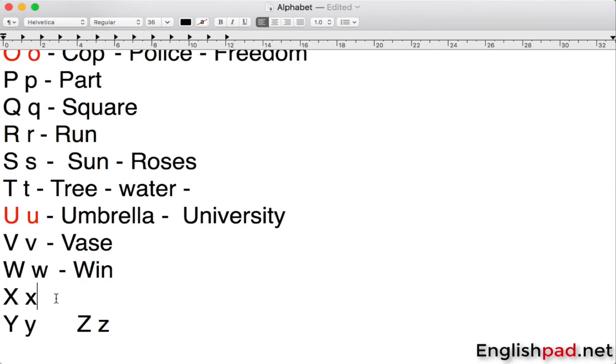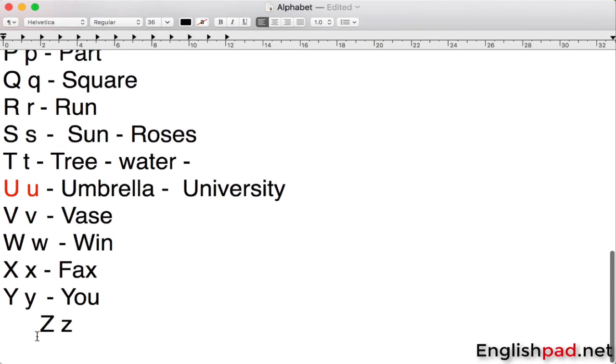And then we have X, like fax. So you see, this is the way that we say it, fax. It sounds like X. And we have Y. Sometimes it pronounces as ya, like you, you.